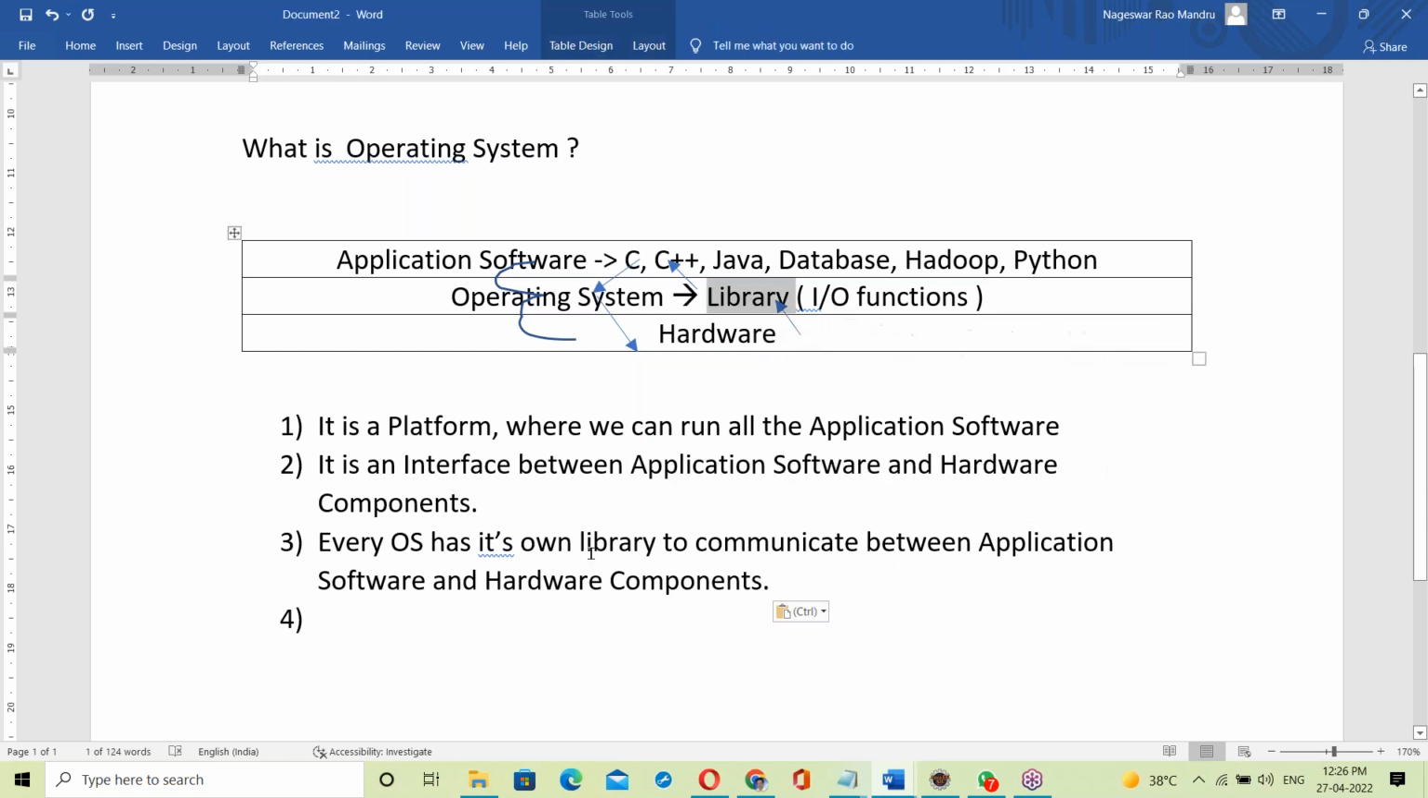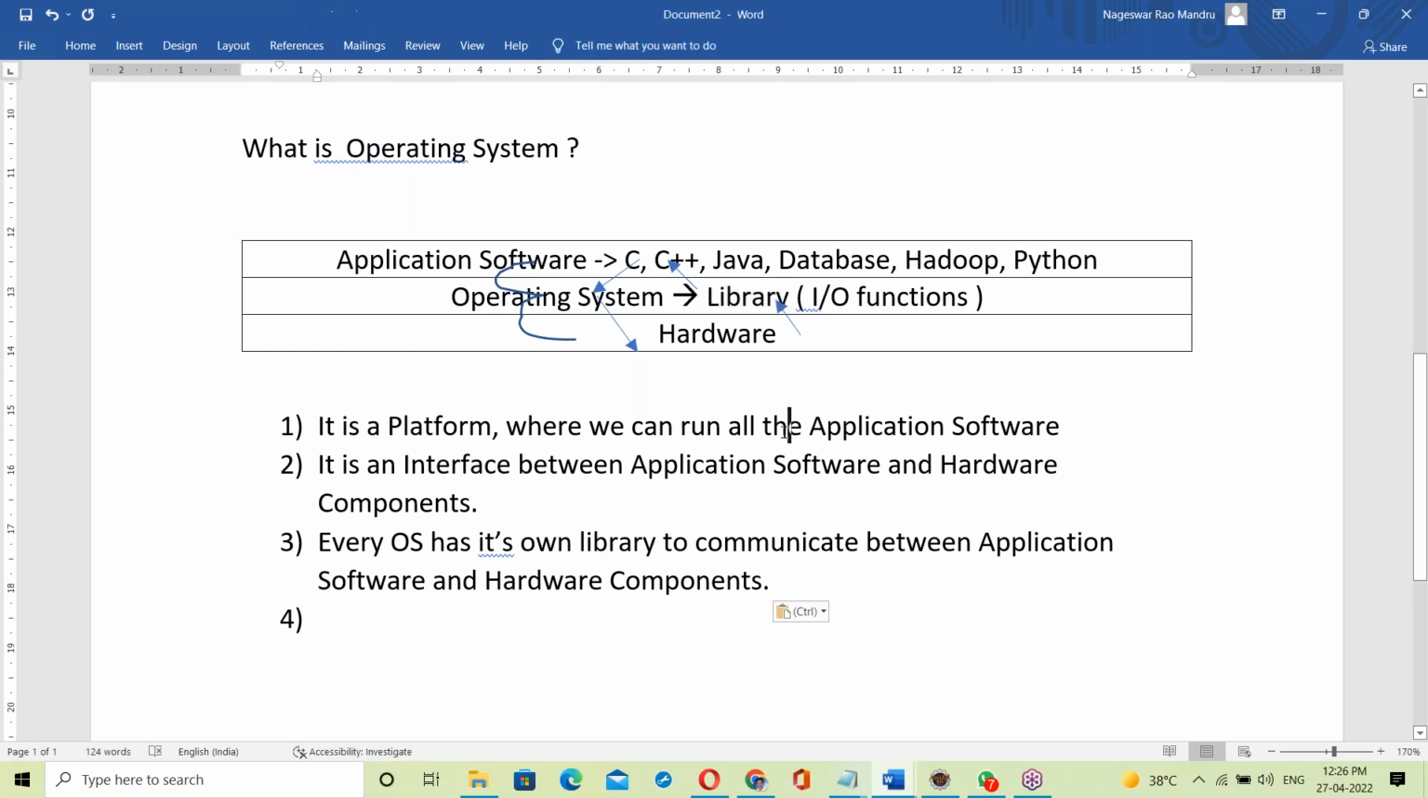What is a library exactly? A library is a collection of functions, like the C language input output functions. Yes, a library is a collection of functions.